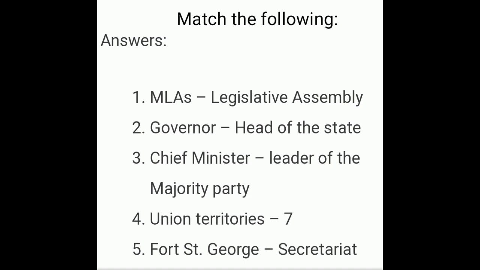The correct answers are: MLAs, Legislative Assembly. Number 2, Governor, Head of the State. Number 3, Chief Minister, Leader of the Majority Party. Number 4, Union Territories, 7. Number 5, Fort St. George, Secretariat.